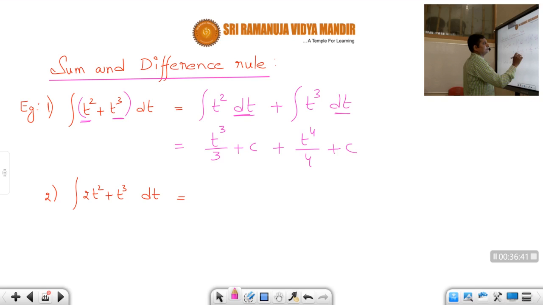Whenever we have this type of functions, we can write continuously. First, that is t cube by 3. Next is t power 4 by 4 plus c. 1c is sufficient whenever you have the sum and difference rule. Okay, students? So this is the answer for the integration.